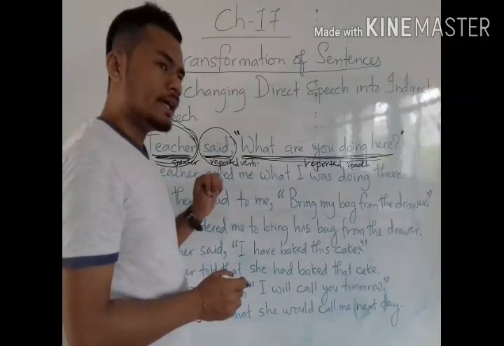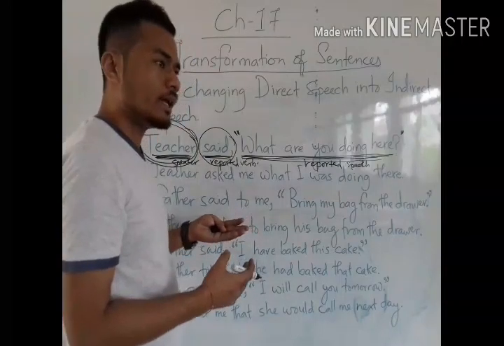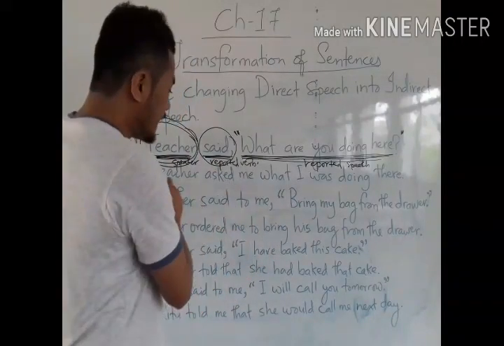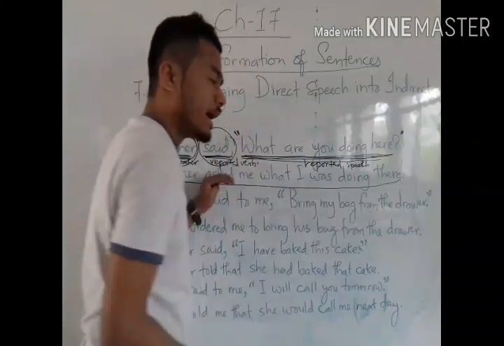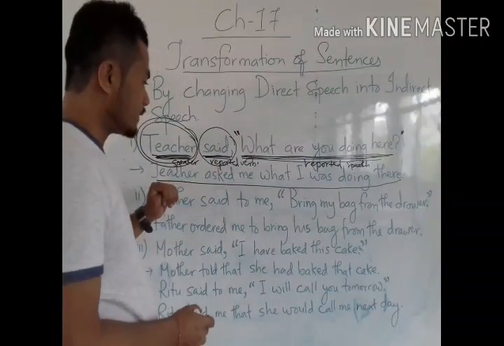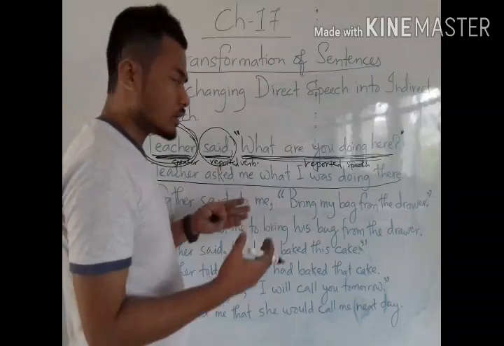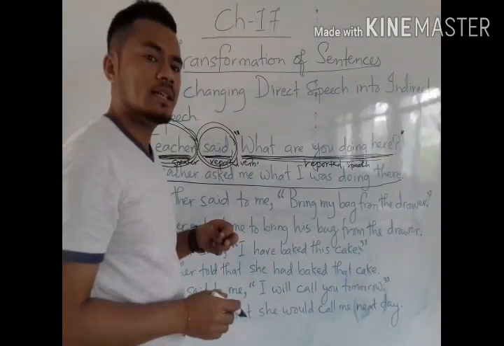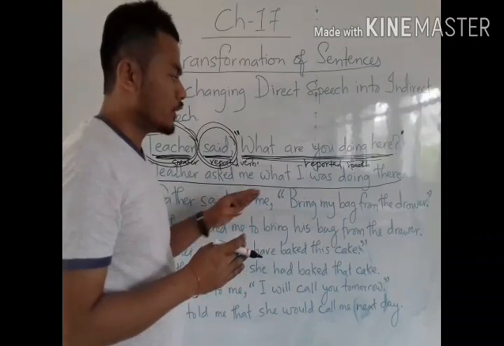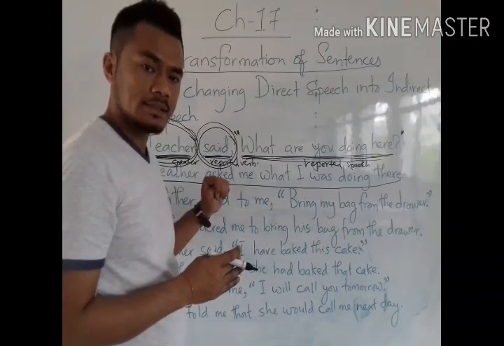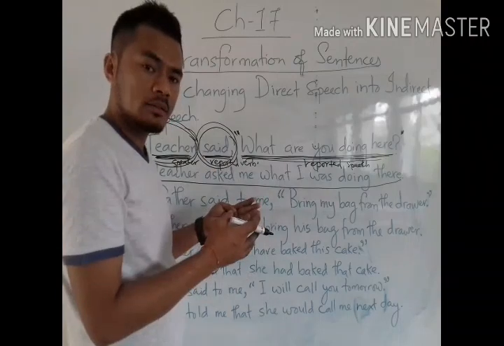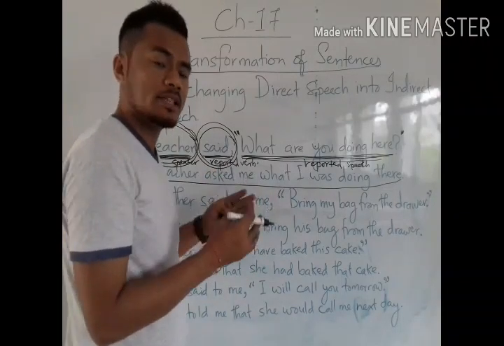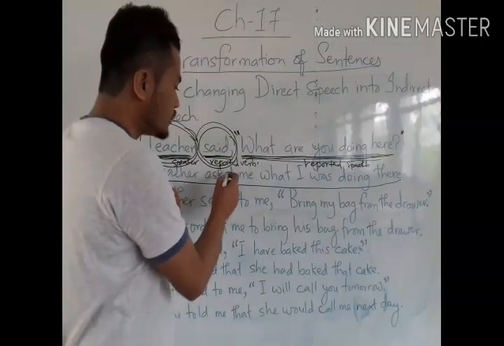But now, if I express the same statement in indirect speech, then I have to make these changes. In most sentences, these reported verbs are changed depending upon the kind of sentence the reported speech is.